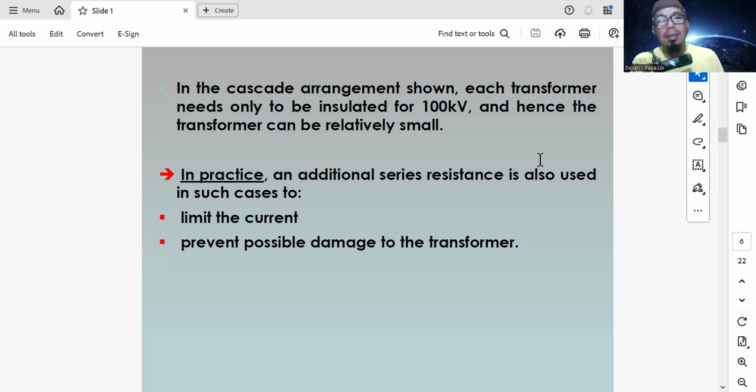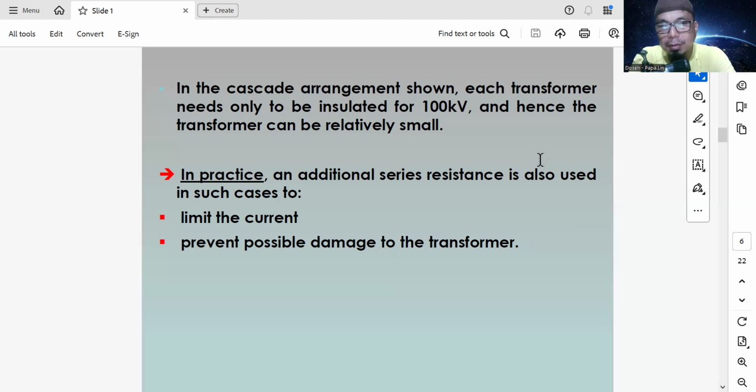In practice, an additional series resistance is also used in such a case, in the cascade transformer. The purpose of the additional series resistance is, first, to limit the current, because we increase the voltage, so we must limit the current. Second, to prevent possible damage to the transformer.